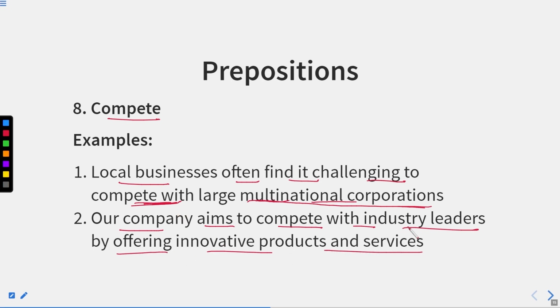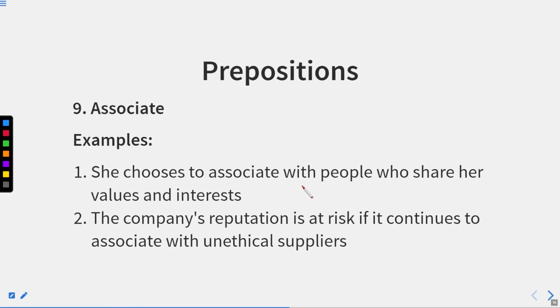Our company aims to compete with industry leaders by offering innovative products and services. So, our company aims to compete with. It means these two parties are competing with each other, or they are going to compete with each other. So, compete with means to come in competition with one another. Now, let us move further.